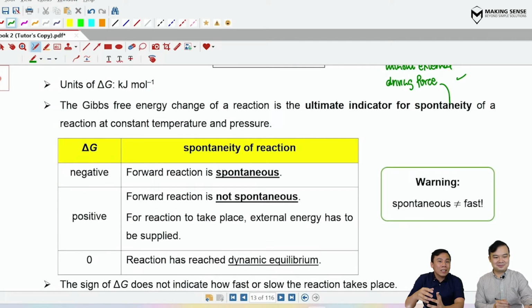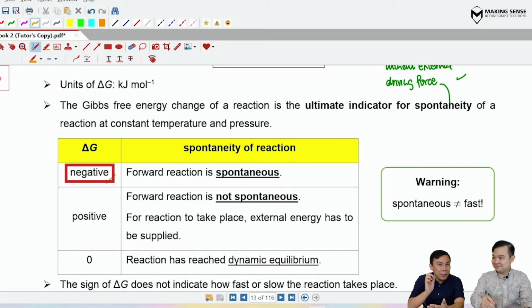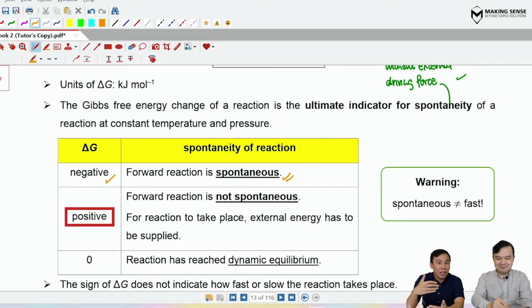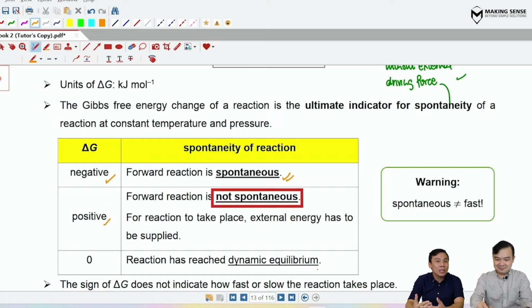Now, in terms of the value of delta G, I know it's a bit counterintuitive, but if delta G is negative, we would say that the reaction is spontaneous. It will happen on its own. If delta G is positive, it's the opposite. The reaction is not spontaneous. You need to pump in energy to drive the reaction forward.